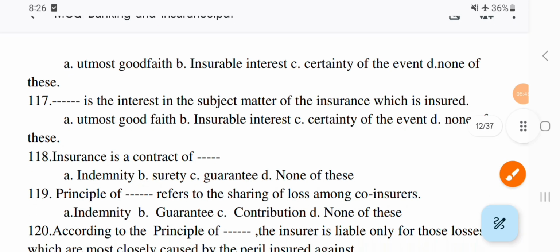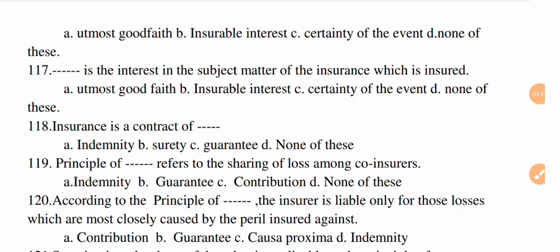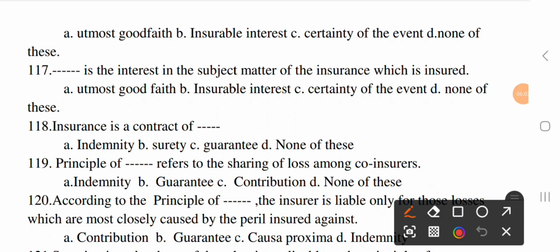The next question. Dash is the interest in the subject matter of the insurance which is insured. Option A, utmost good faith. B, insurable interest. C, certainty of the event. And D, none of this. The correct option is B, insurable interest.